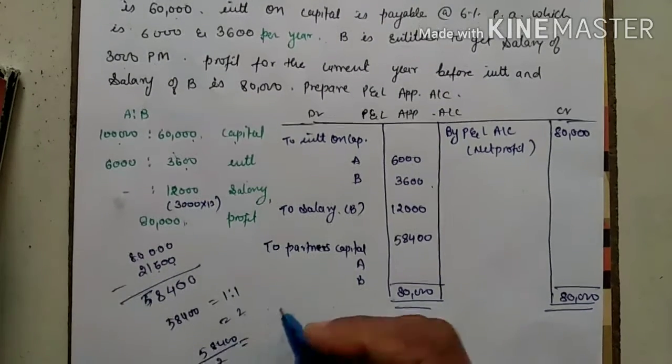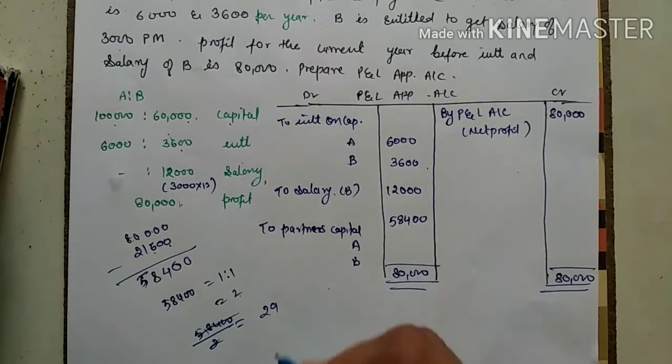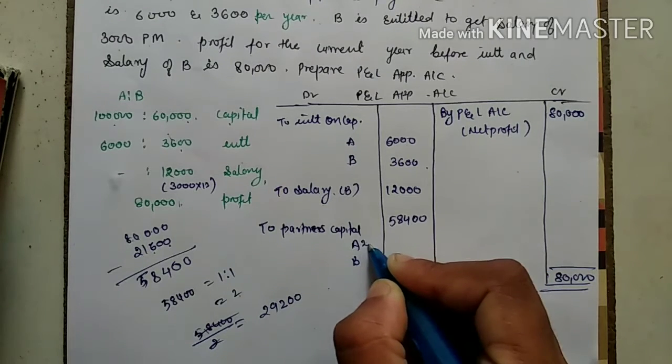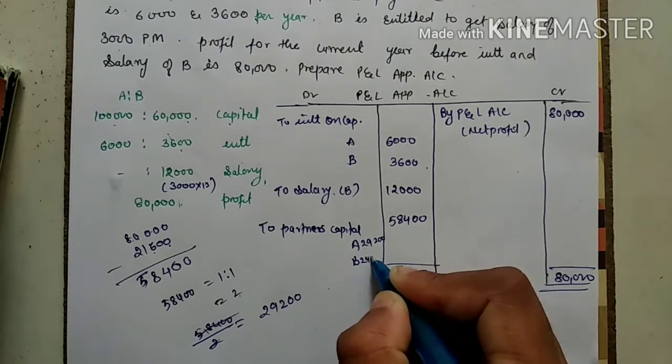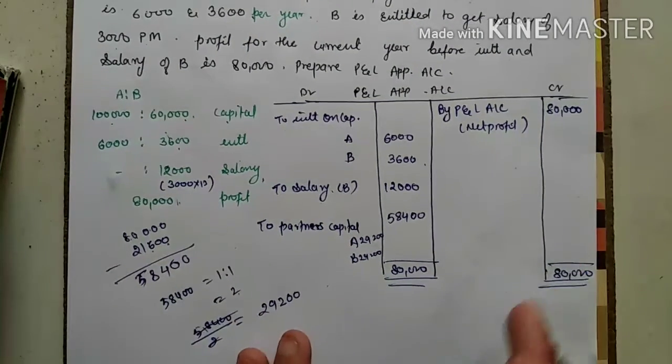Do it, how much? 2 2s are 4. 1 carries over. 2 9s are 18... 2 2s are 4. So what is coming for one person? 29,200. So this is the way you have to solve the question. This is called the P&L appropriation account.